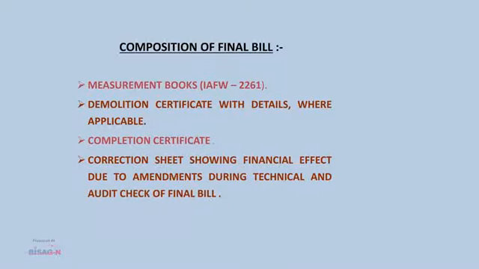A very important document is the measurement book, which is to be prepared by the concerned engineer in charge and JEs. Then the demolition certificate with details and its disposal, the completion certificate issued by GE, correction sheet if any, financial effect due to amendment, and technical and audit check of the final bill.